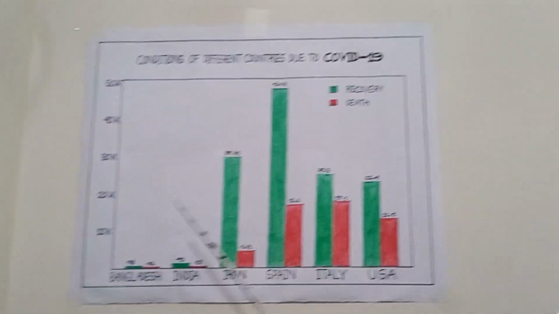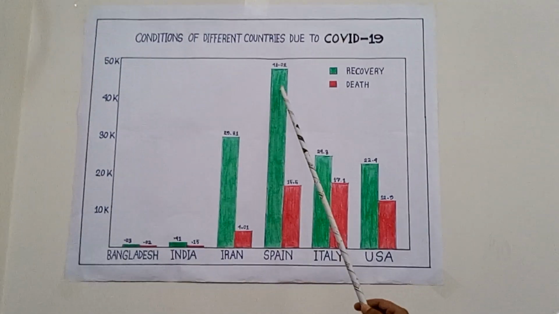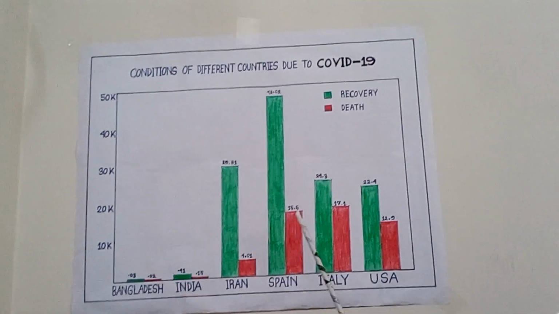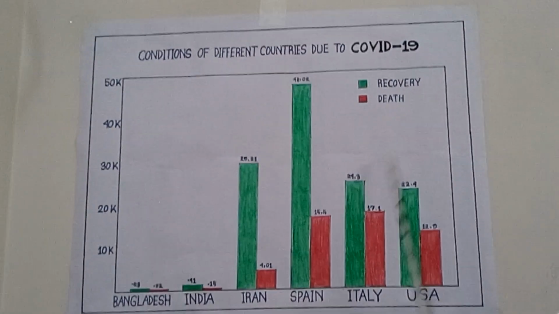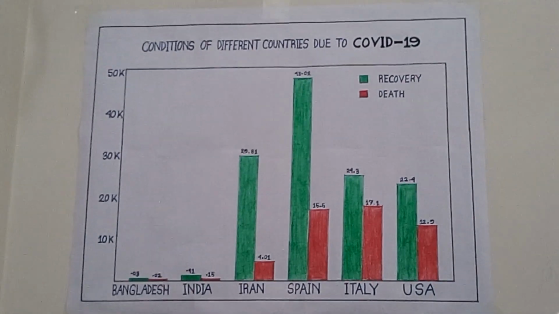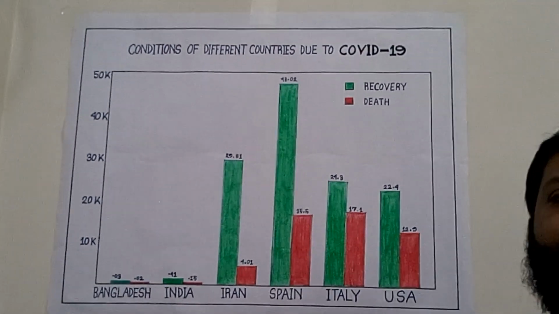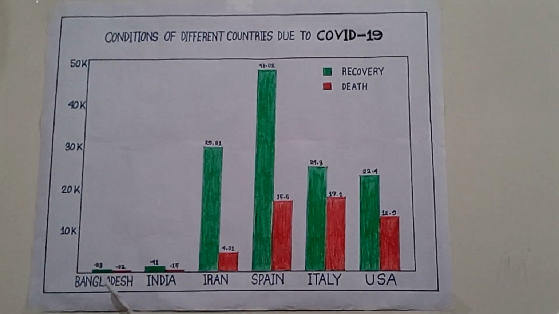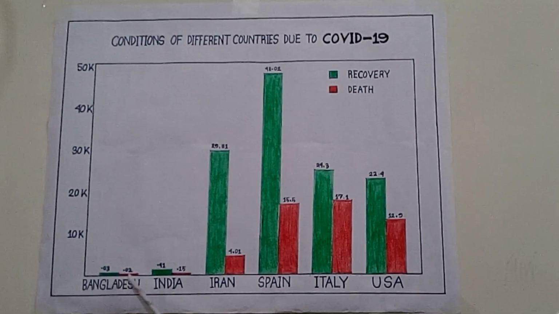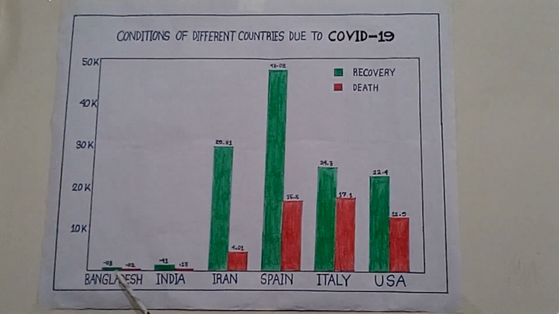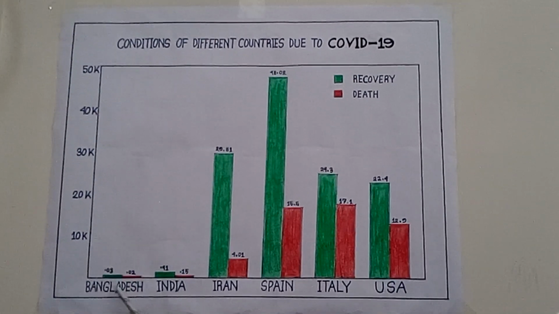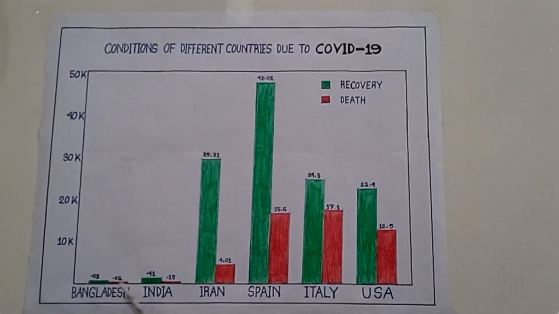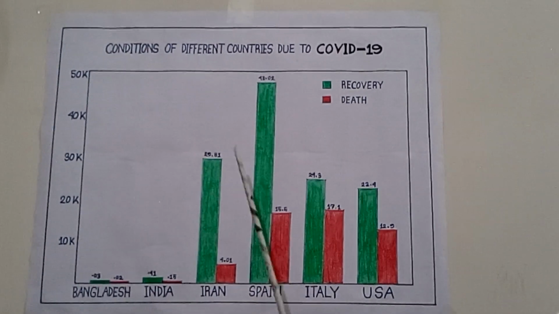What is highlight? Highlight may be what is the top position in recovery, what is the lowest position in recovery, at the same time what is the highest position of death rate, or what is the lowest position of death rate. It may be the highlight. And what is the summary? Summary may be a continuous flow of information, like in Bangladesh, 0.3k people recovered from COVID-19.